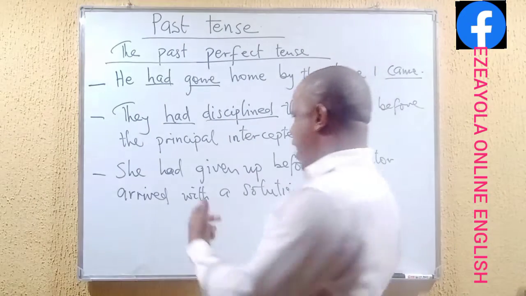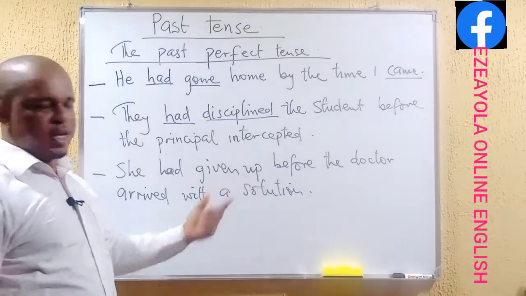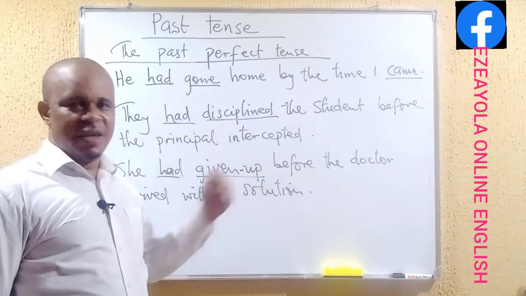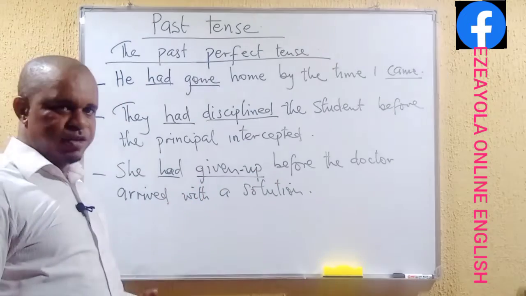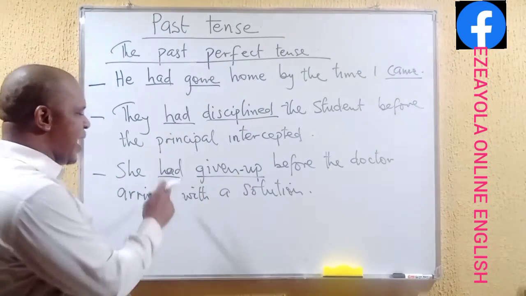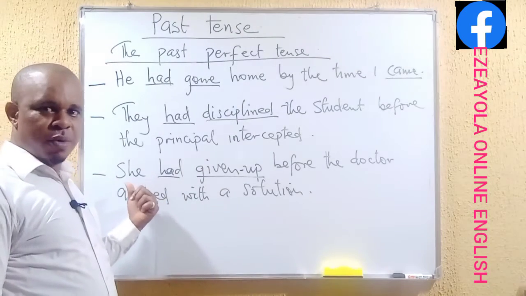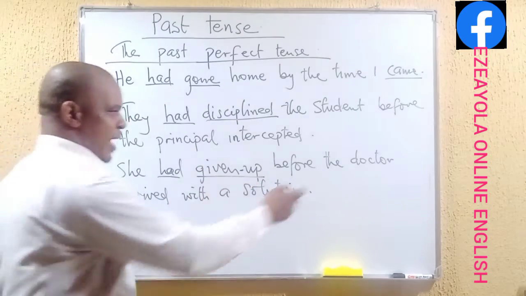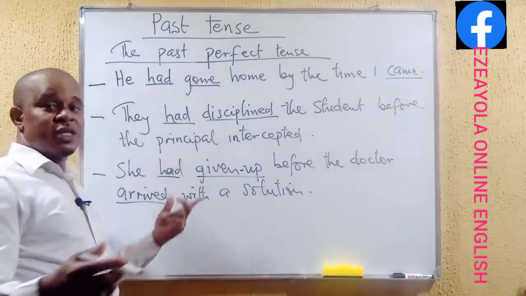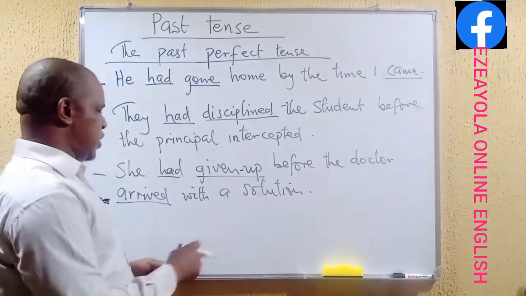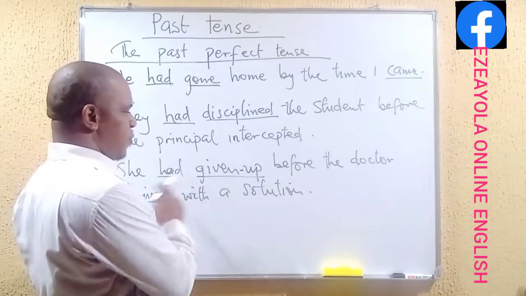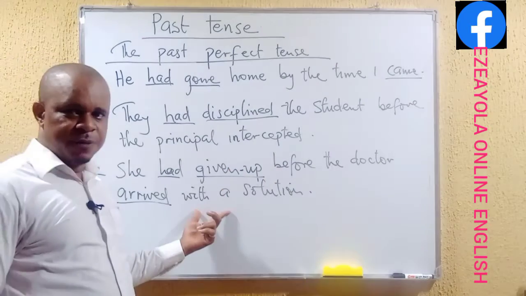And finally, we have she had given up. Had given up. This should be a compound word, all right? She had given up before the doctor arrived with a solution. Now, two events took place here. She, the person in question, probably the patient, had given up. Then the arrival of the doctor with a solution, which was also an action in the past. So what are we saying? Two actions that happened in the past. That's why we have it as had given up. She had given up before the doctor arrived with a solution.